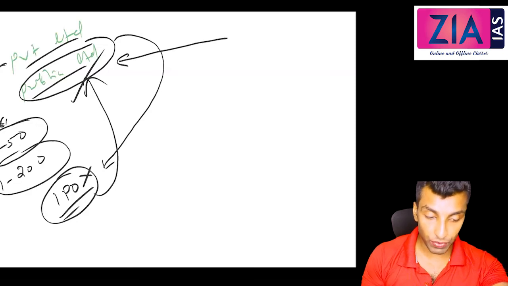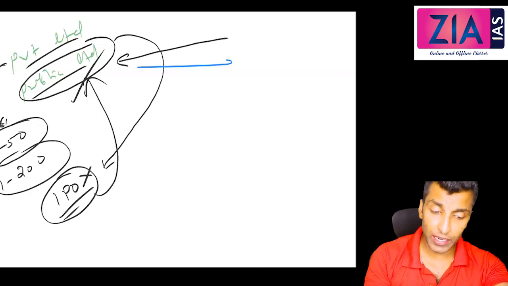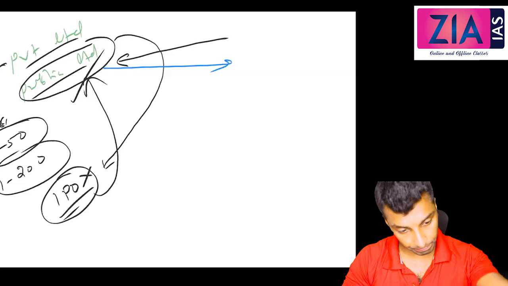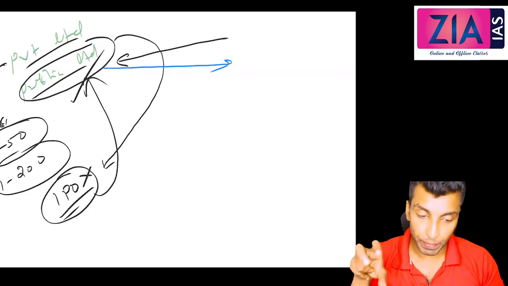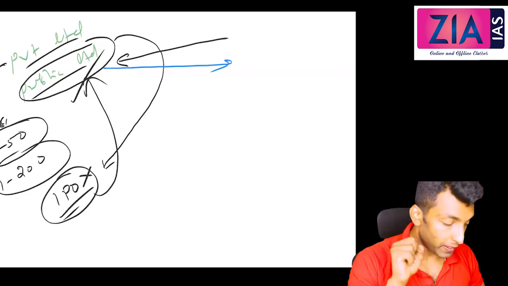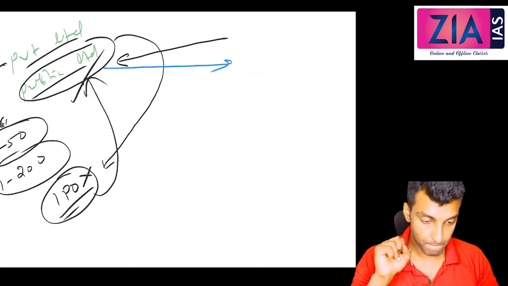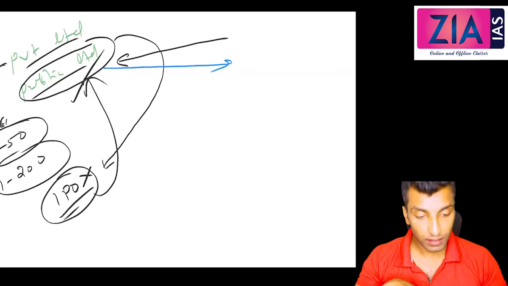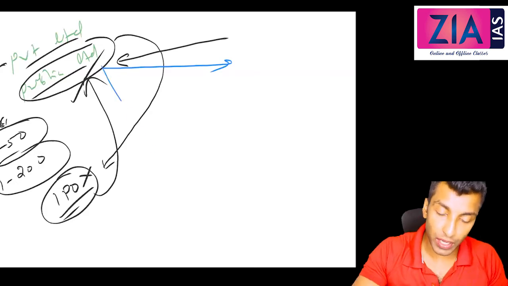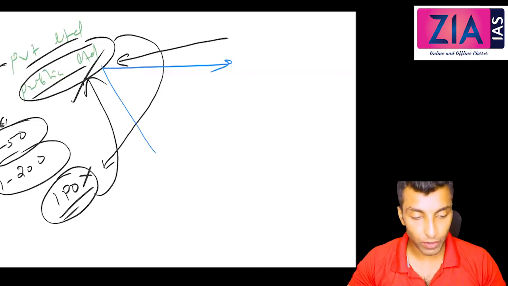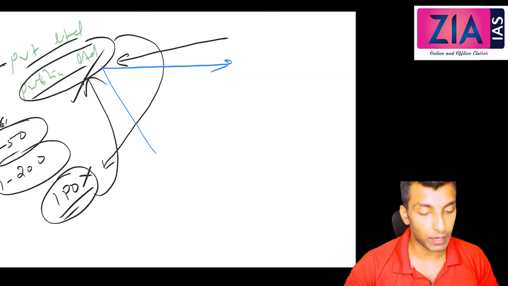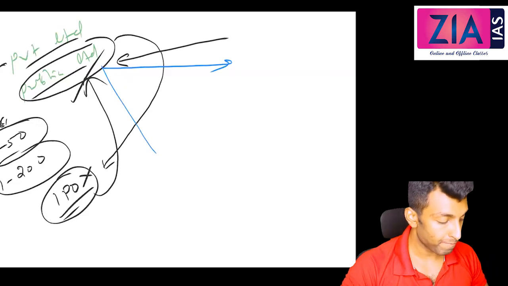So now let me ask you one thing. Can private companies be public limited companies? Is it possible that a private company can be a public limited company? Yes, sir, because a private company can issue an IPO. And can a government company, or a public sector company, be a public limited company?